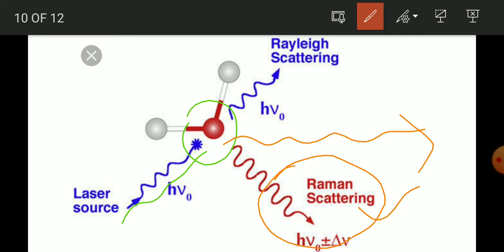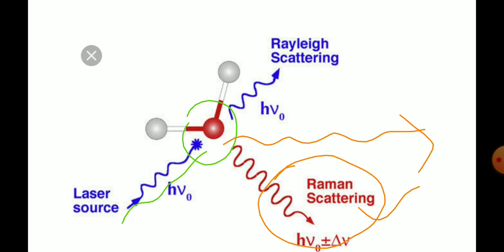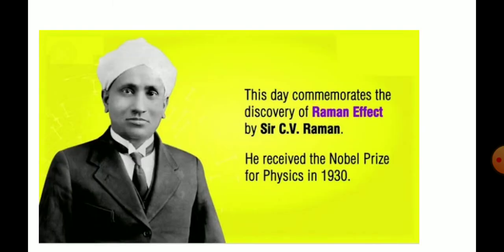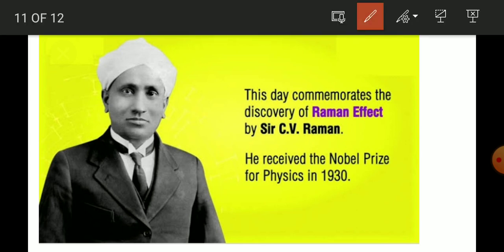So this is something new actually. This was something new which was discovered by C.V. Raman, and this effect is known as Raman effect. I mean, this scattering is known as Raman effect. And for his discovery, he was awarded the Nobel Prize in 1930. And that's the reason why we celebrate Science Day in his honor.